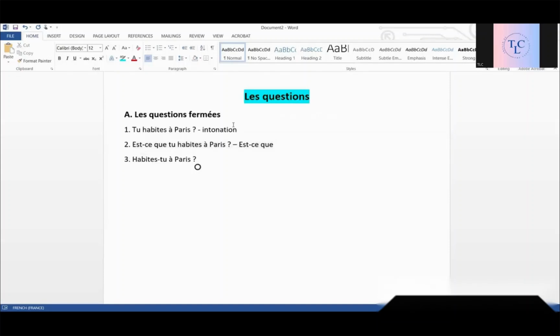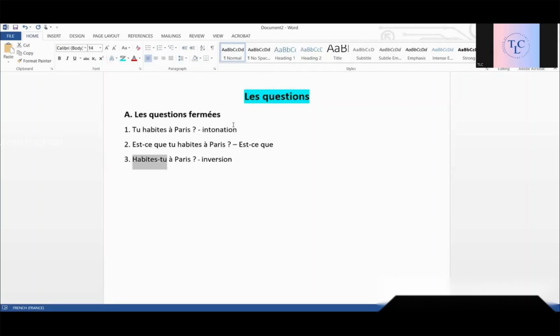Okay? And the third way of asking a question is inversion. As you can see over here, we have switched the places. Habite, the verb comes first and then the subject with a hyphen in between. So habites-tu à Paris? So verb, hyphen, subject and then the rest of the sentence or rest of the question. That is the third method, inversion. That's it. As simple as that.